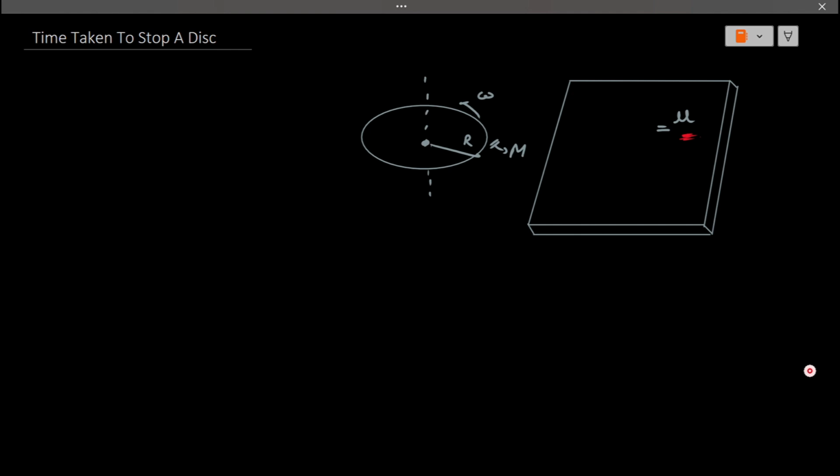Hi everyone, today we have yet another question based on rotational dynamics. In this problem we have a disk of radius r and mass m rotating with an angular speed omega and is being placed onto a horizontal surface of coefficient of kinetic friction mu. We need to find the time after which the disk stops rotating. Now let us move on to the flow of the problem.